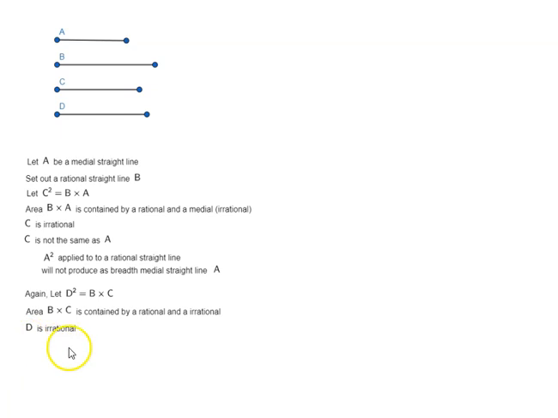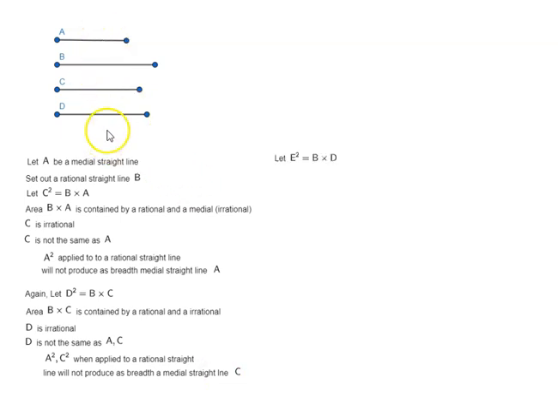So that means D is irrational. And D is not the same as A and C, since the square on A or the square on C when applied to a rational straight line will not produce as breadth the medial straight line C.